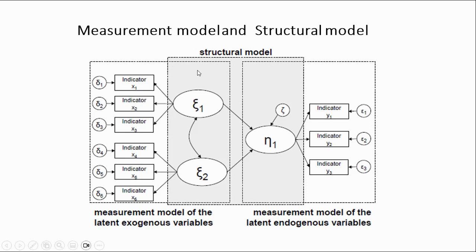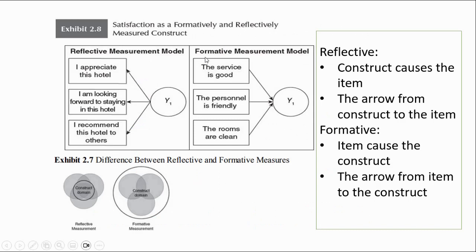The structural model is like path analysis. We talk about the relation between latent variables.